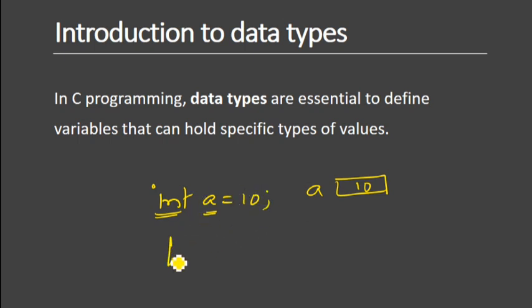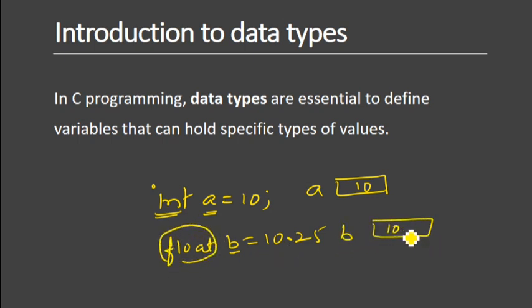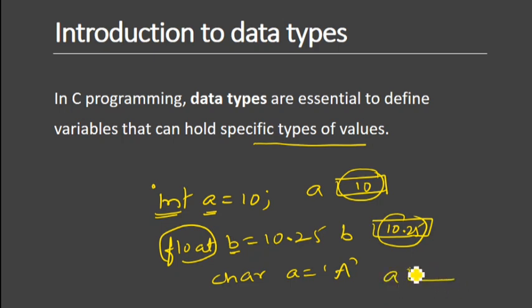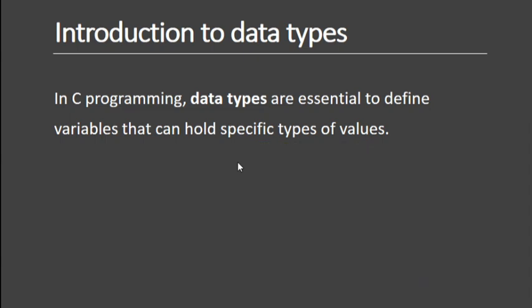Similarly, float b equal to 10.25. So decimal points it can accept. Here b is a variable, so I declare it as a float. Hence b is a variable which can accept only float values. So it is essential to define variables that can hold specific types of values. It may be an integer, it may store a float, and if you are defining a character, for example a, that variable can store only characters. So these are the specific values which you are going to store in variables by using the various data types. We are going to discuss various data types in C.